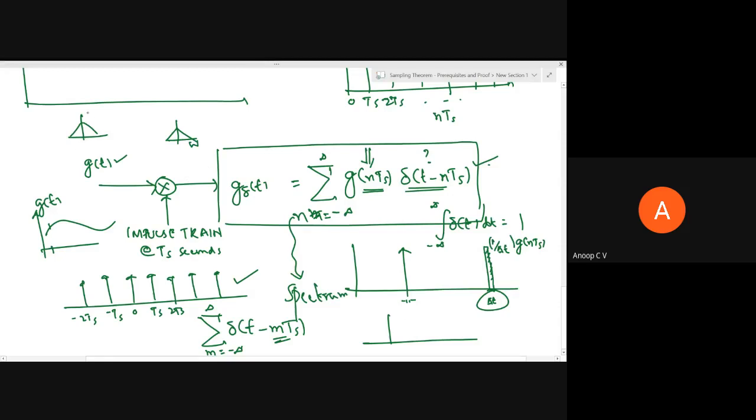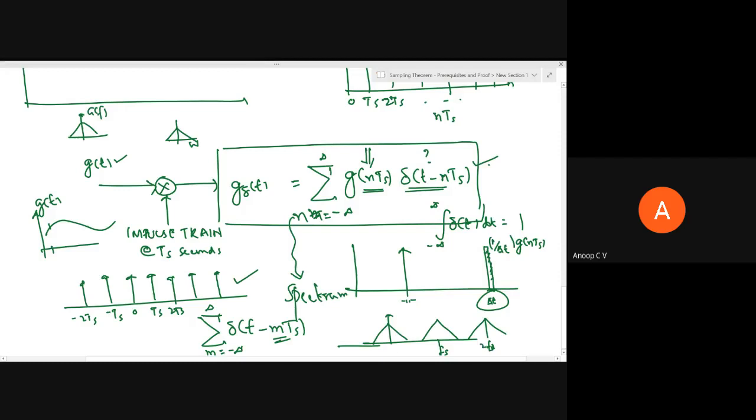So the spectrum of g of t is G of f, and the spectrum of the sampled signal will be periodic replicas of this. That is, this G of f will be replicated at every fs, right?